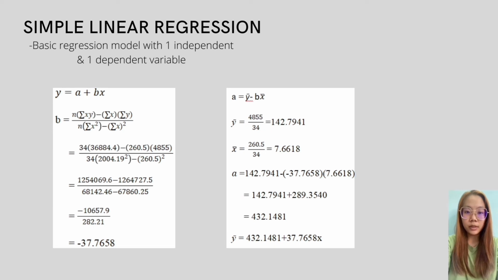I will present the simple linear regression. Simple linear regression is a basic regression model where there is only one independent variable and one dependent variable. The following is the solution of simple linear regression of our dataset. Calculated according to the formula, the simple linear regression of our dataset is y equals 432.1481 plus 37.7658x. That's all for our presentation.